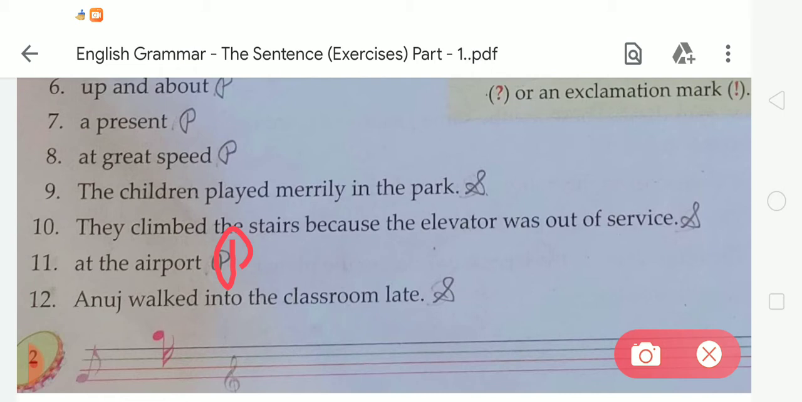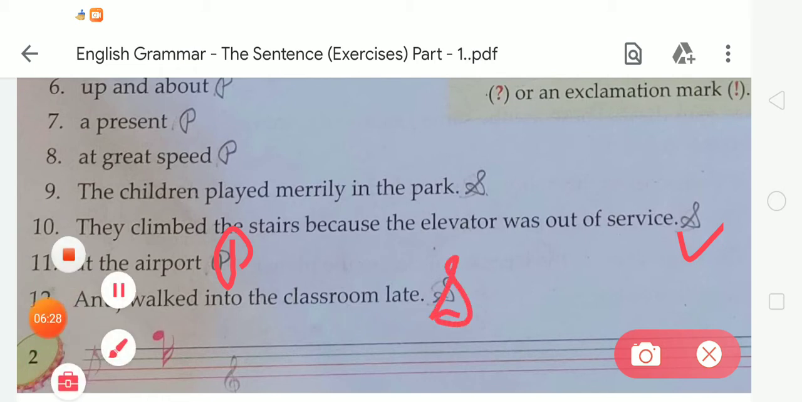Now next, the last one is number 12, "Anuj walked into the classroom late." Student, in number 10, "They climbed the stairs because the elevator was out of service," so we have to write S here. In number 11, "at the airport," so for that we have to write P because it is a phrase. And in number 12, "Anuj walked into the classroom late," so we have to write S here because the first letter begins with a capital letter and the sentence ends with a full stop.